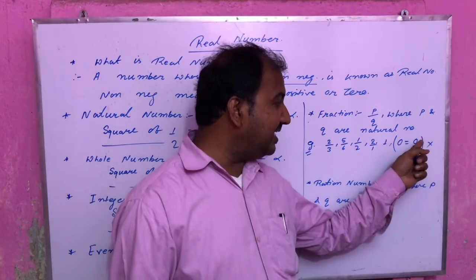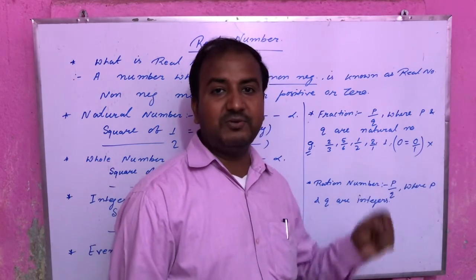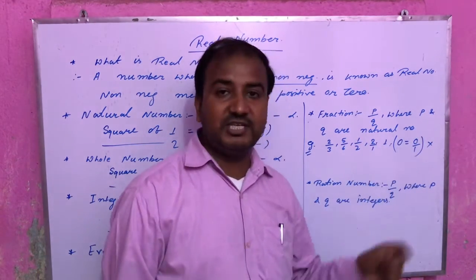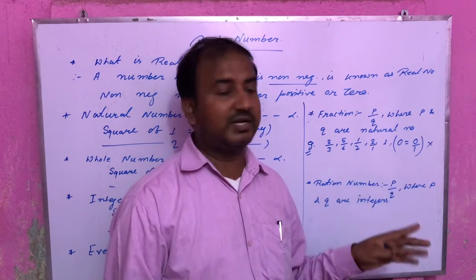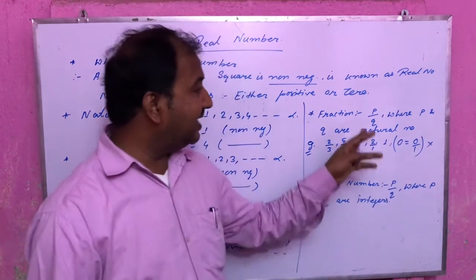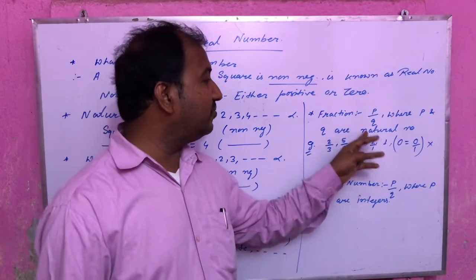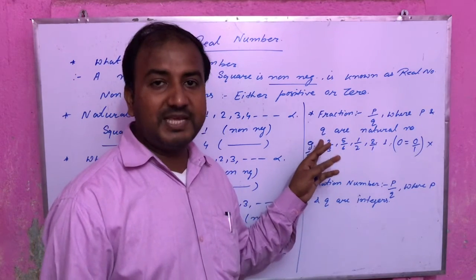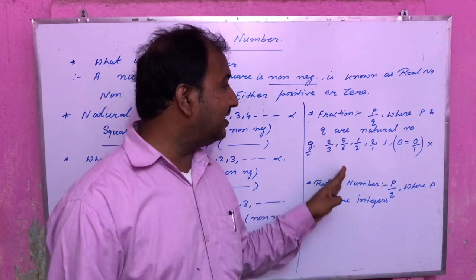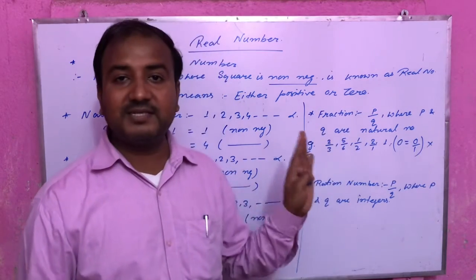Actually, here at the place of p is 0. And 0 is not a natural number. 0 is a whole number. In the definition, p and q are natural numbers. Means p and q must be natural, then the number will be a fraction. Otherwise not.